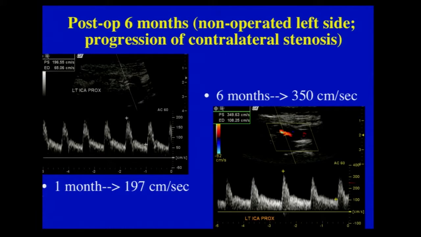But 6 months after, velocities are back up, and the patient is becoming symptomatic. So this is the reason, at least one of the major reasons currently, for doing surveillance.